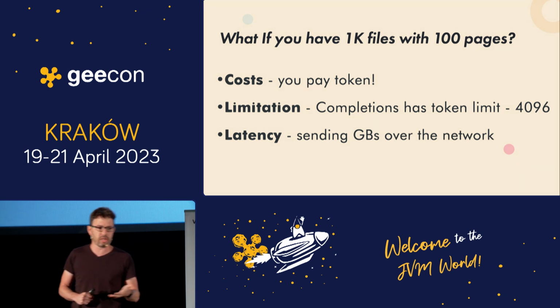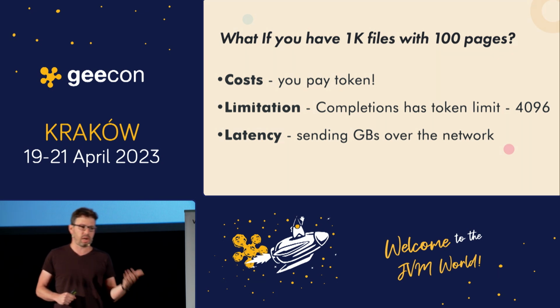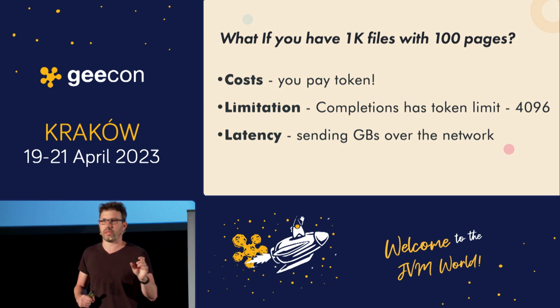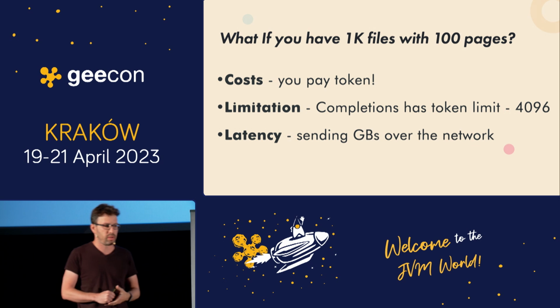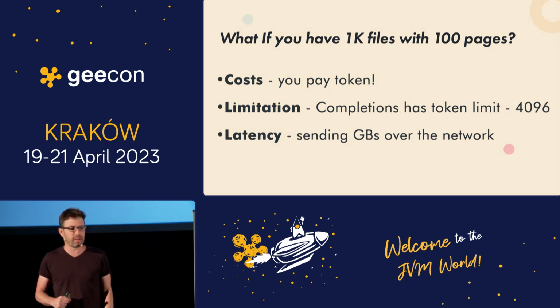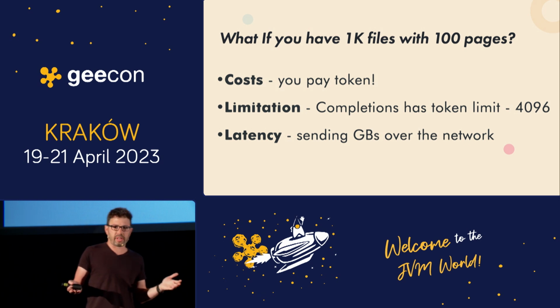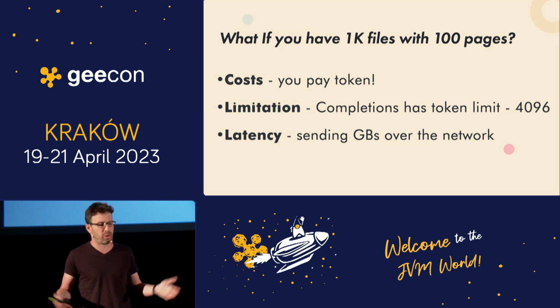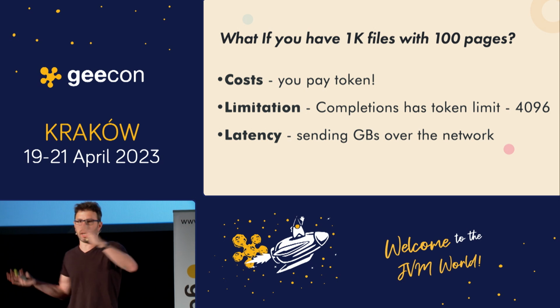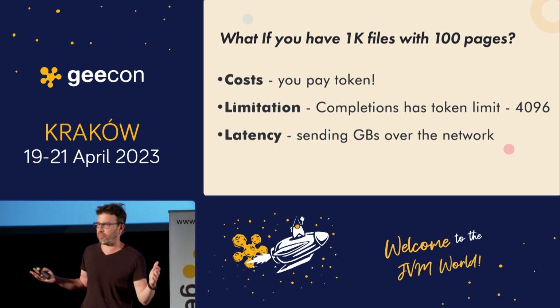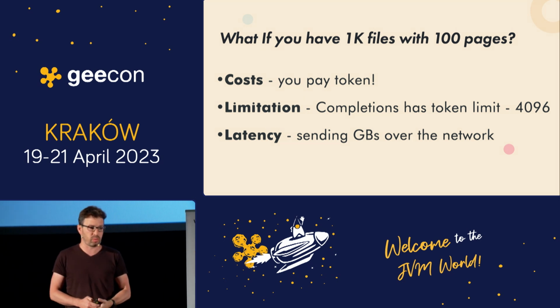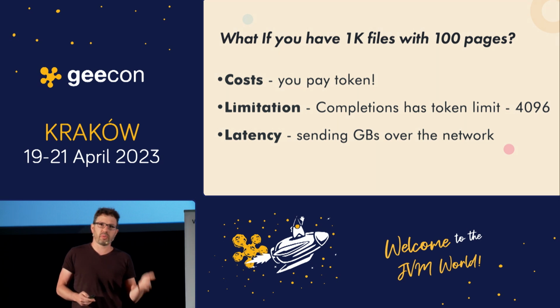Also, there is a limitation. Completions has a token limit of around 4,000 tokens. It's around 3,000 words. And even if you didn't have this cost and limitation that came from OpenAI, you still have the latency problem, right? You can't send all your data, gigabytes of data, over the internet, over the network, for every question. So I thought we were going to talk about tokens.